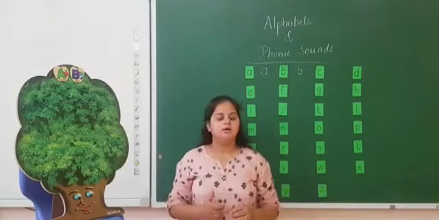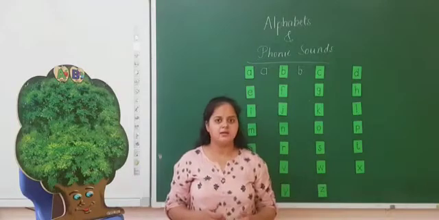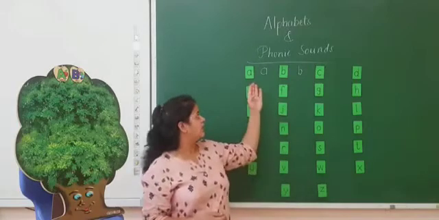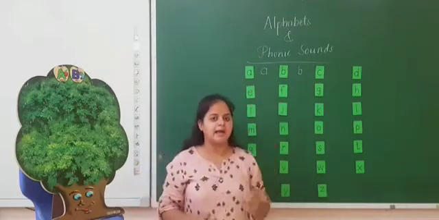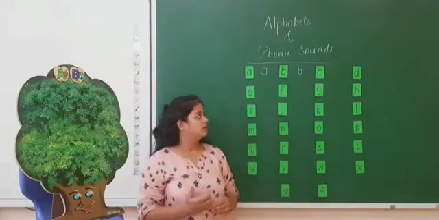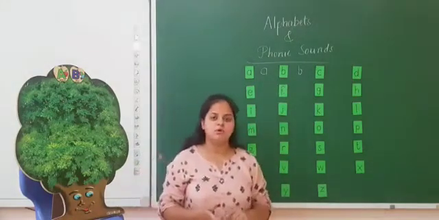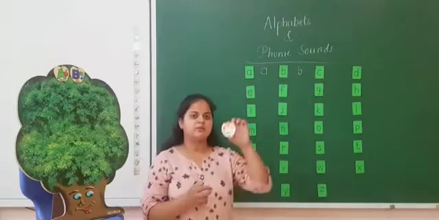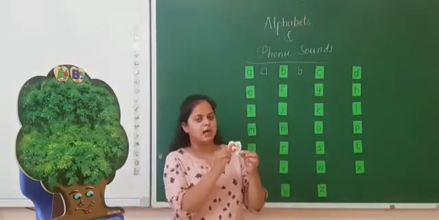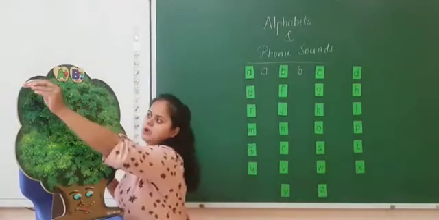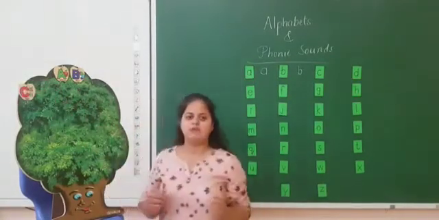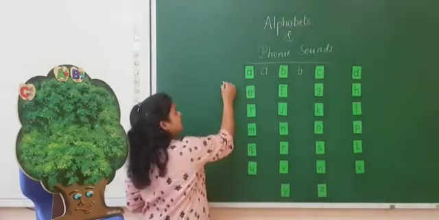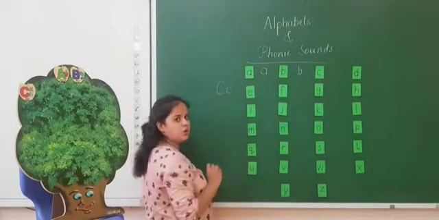Ball, book, balloon, bag, and many more things you can say with a single letter like A for aeroplane, ant, and B for ball, book, bag, and the next is C. C sounds K. The formation of capital and small c is similar, but the capital is big in size and the small is small in size.